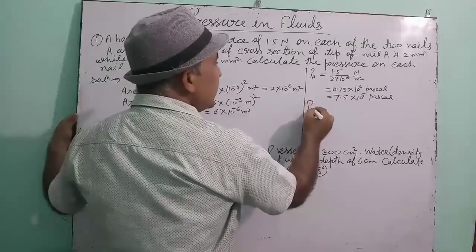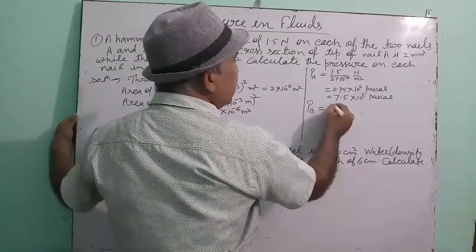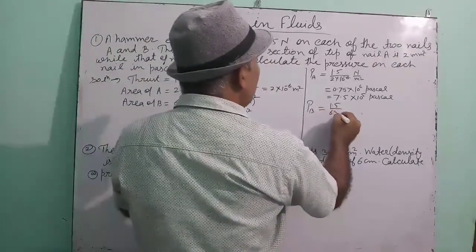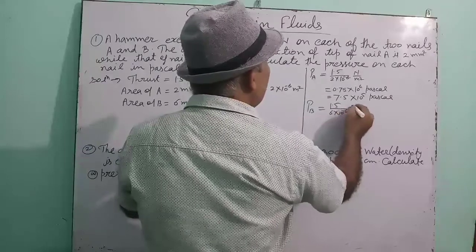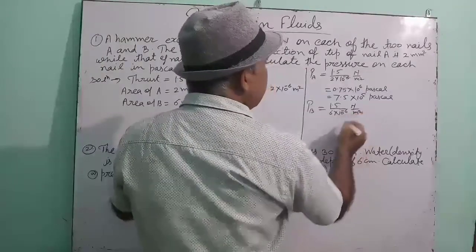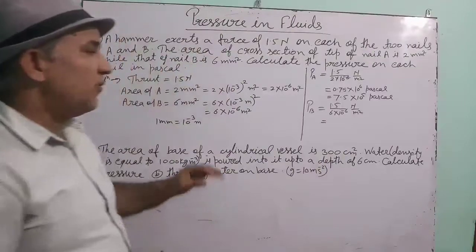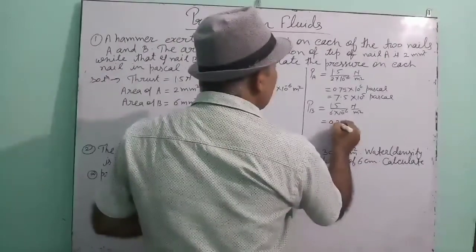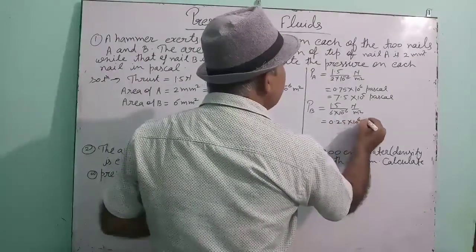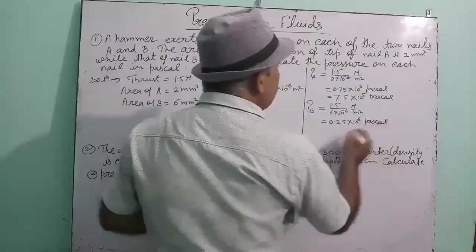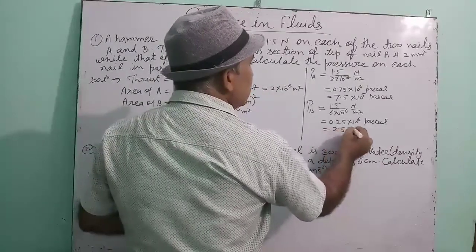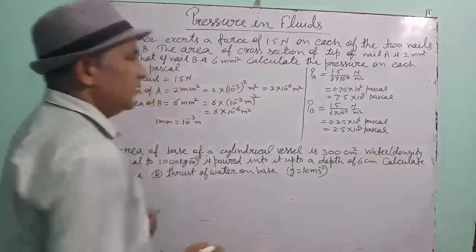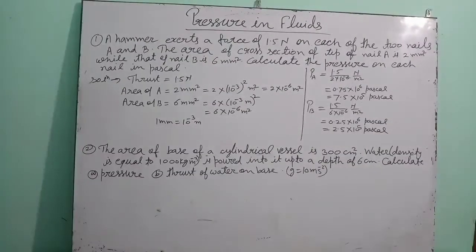By the same way you can find the pressure on B. It is 1.5 upon 6 into 10 to the power minus 6, Newton per meter square. Solve. When 6 dividing 1.5, 0.25 into 10 to the power 6 Pascal, that can be written as 2.5 into 10 to the power 5 Pascal. Okay. Now see the second question.